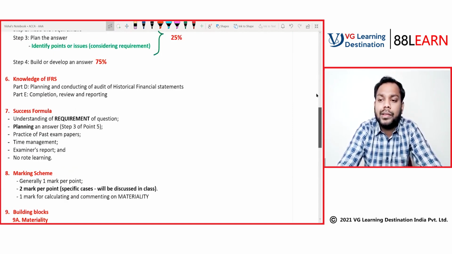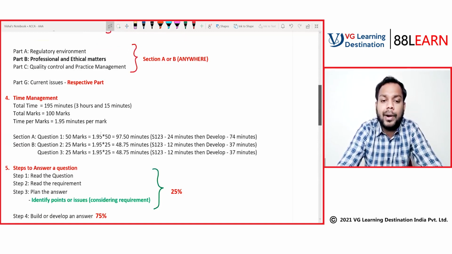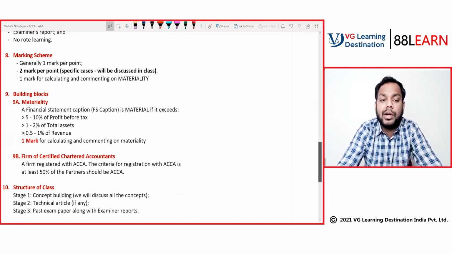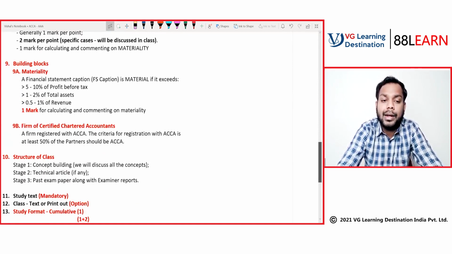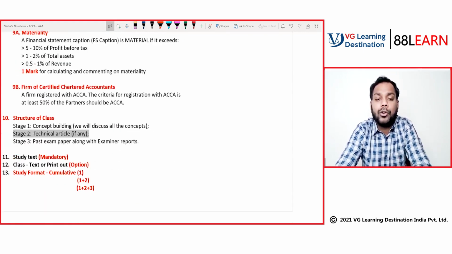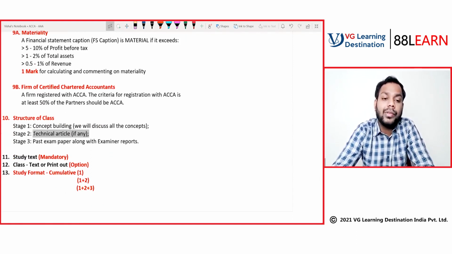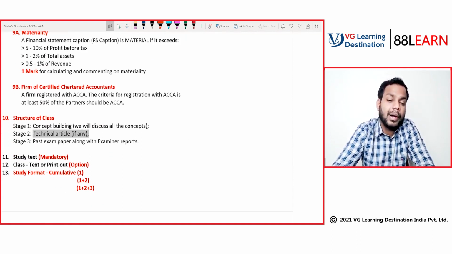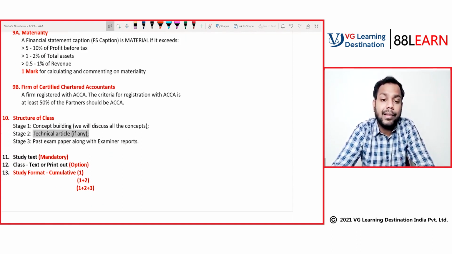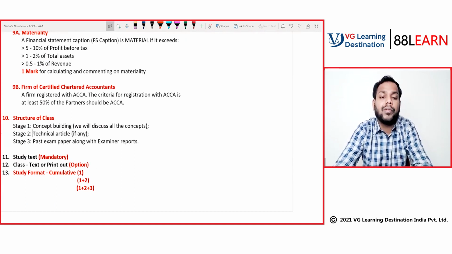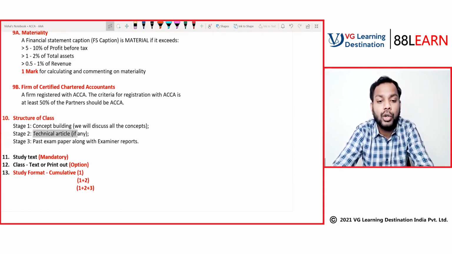The one given in the past attempts forms part of the chapter or topic itself. Stage number 2 will be taking up the technical article. Let's suppose we are starting a topic called practice management. Whatever technical article pertains to practice management, we will be discussing it here.